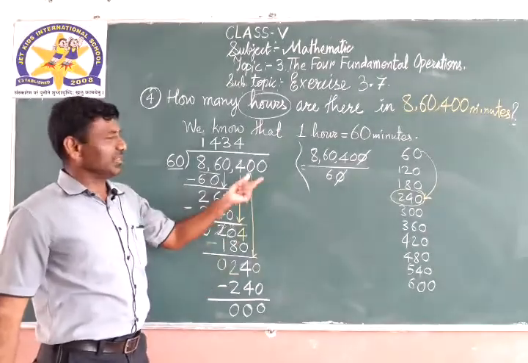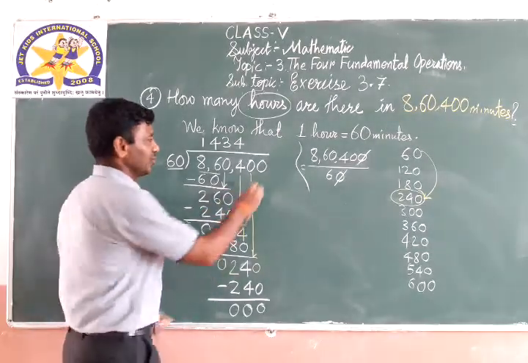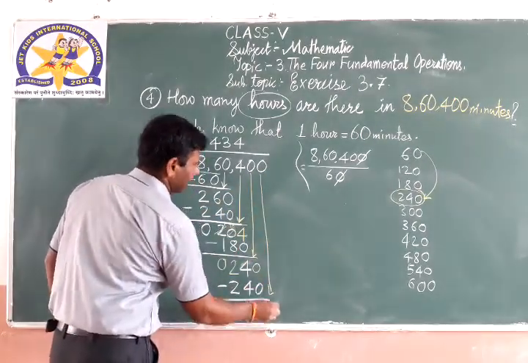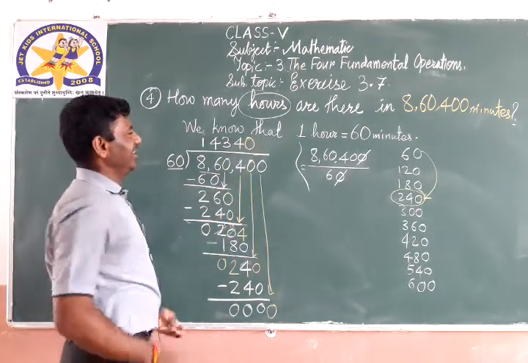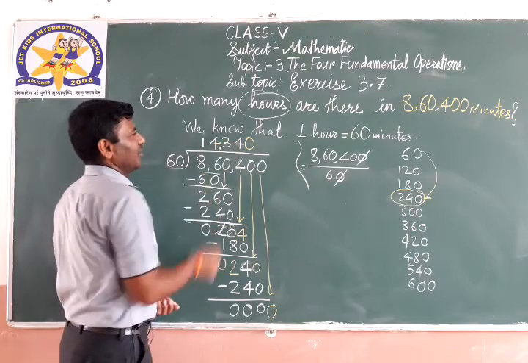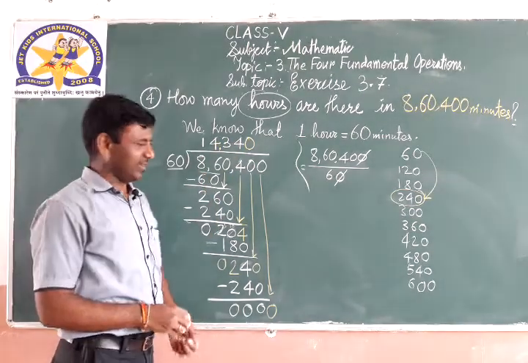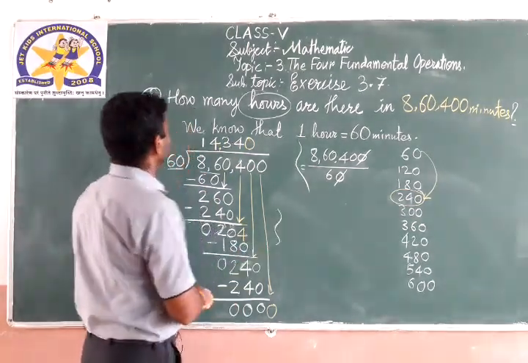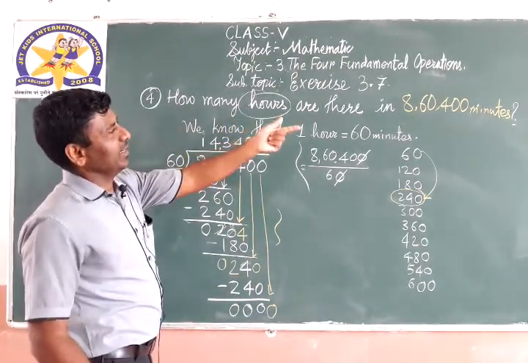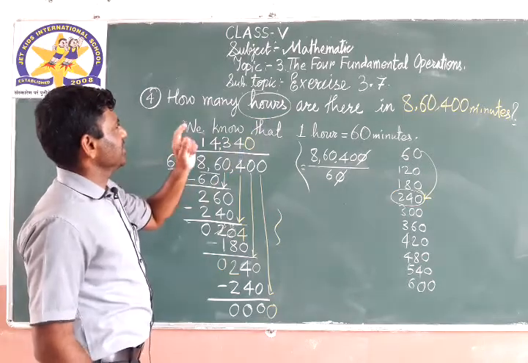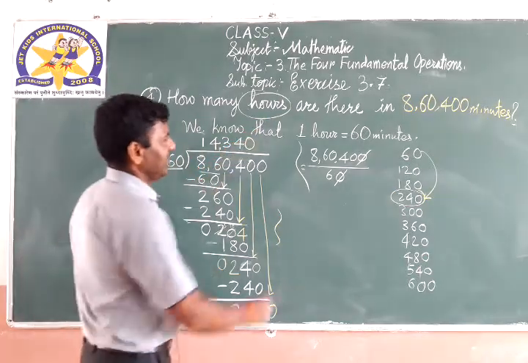Now 1 0 remains. So this 0 down and this 0 up. Understand? Now how many hours are there? What is the final answer? How many hours are there in these minutes?